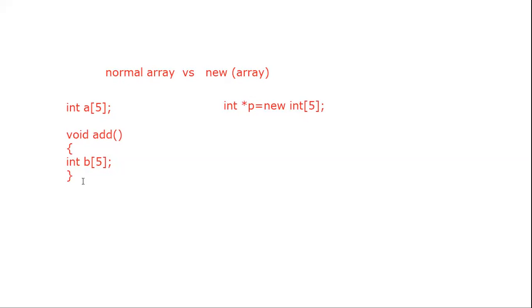But in case of new, when you create that pointer variable of array type, by default it is going to allocate that memory inside the heap. Once you use the delete keyword, then and only then that memory is going to be released or deallocated. Otherwise, when that program is terminated, then and only then that memory is released from that heap. Okay, clear? This is the difference.